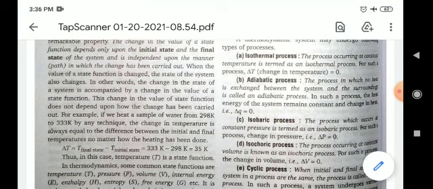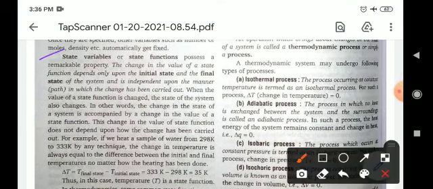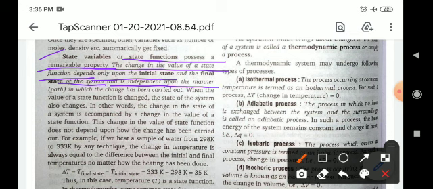Now, state variables or state functions possess a remarkable property. The change in the value of a state function depends upon the initial state and final state. It does not depend upon the path or the manner in which the change has been carried out. Means a state function is a type of function which depends upon its initial and final condition, not its intermediate condition.